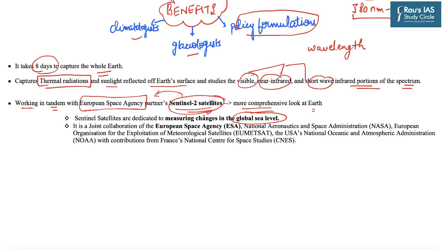This Sentinel-2 satellites is also a joint collaboration of the European Space Agency, NASA, European Organization for Exploitation of Meteorological Satellite, USA's NOAA, that is National Oceanic and Atmospheric Administration, with some contributions from the France National Center for Space Studies, which means that it is a multi-country project.